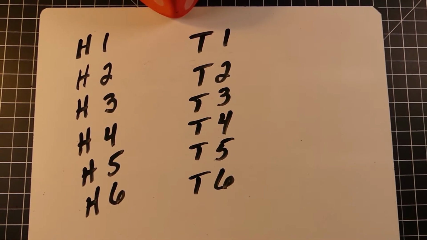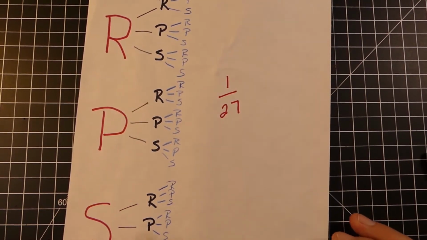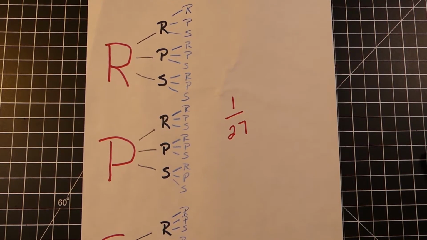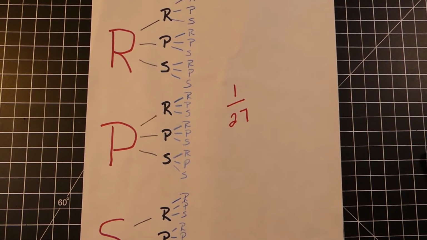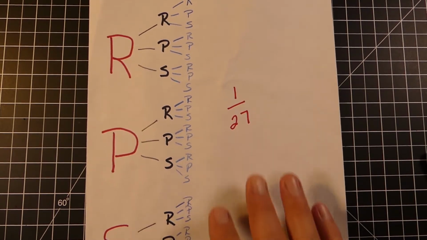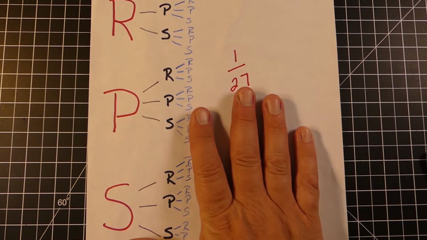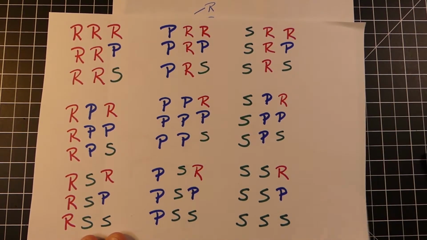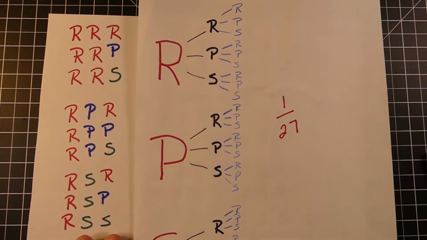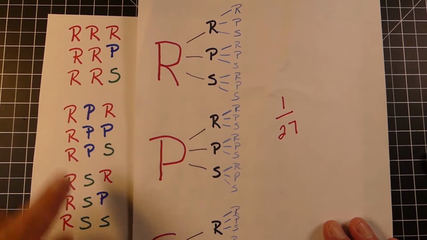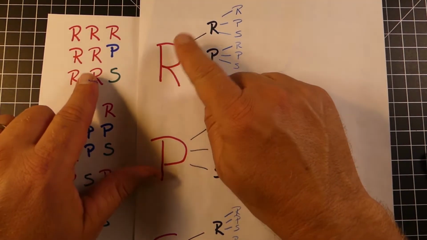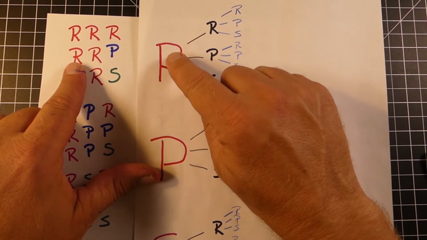Now, if we look at this one right here, this is our tree diagram from the previous example. And we're playing rock, paper, scissors. And so it's kind of the same thing here. We have the tree diagram with all the combinations, but we can make an organized list with this as well. And so what we have right here is our organized list. And what you're going to notice is the column on the left side, it starts with the rock every single time. So here's like rock, rock, rock. And you can see that on the tree diagram right there. And you got rock, rock, and then paper, and then so on.